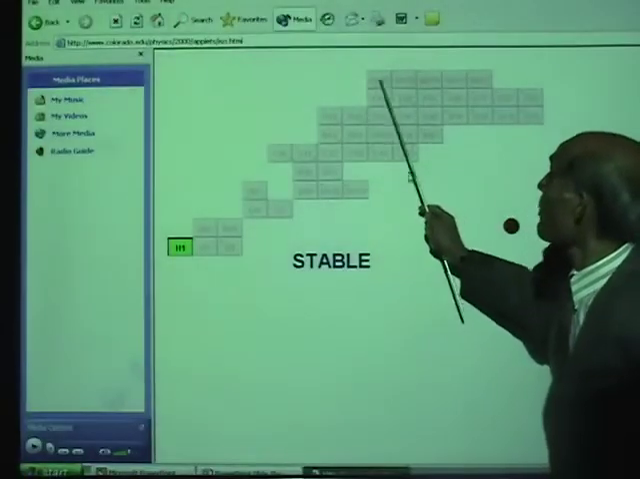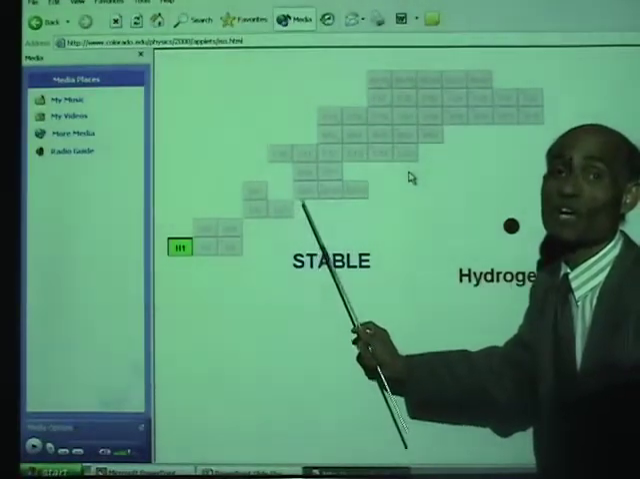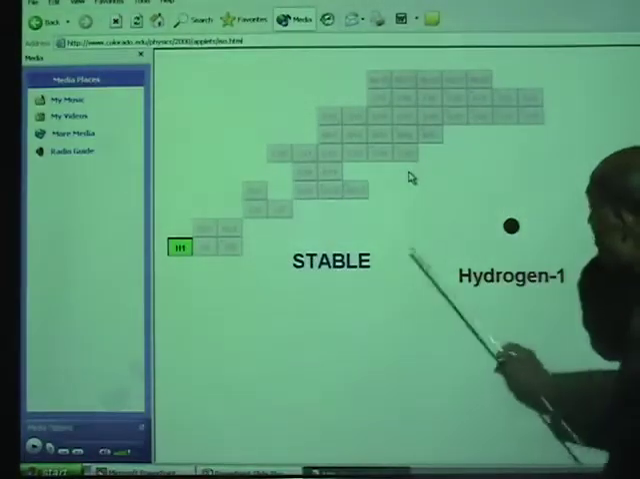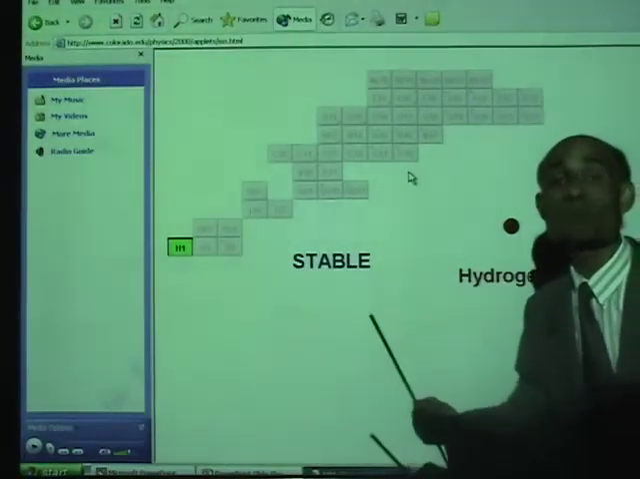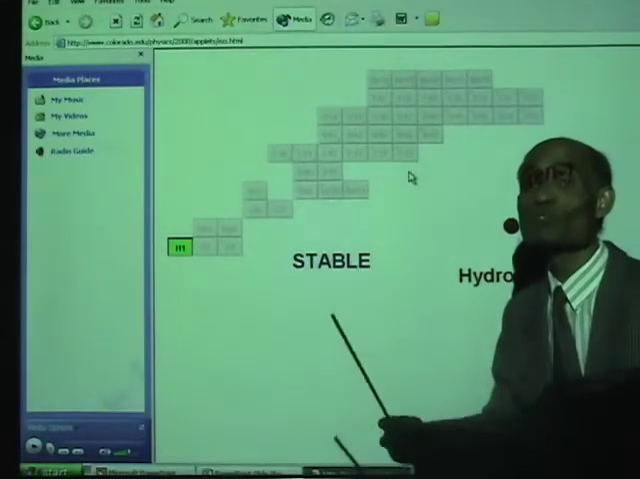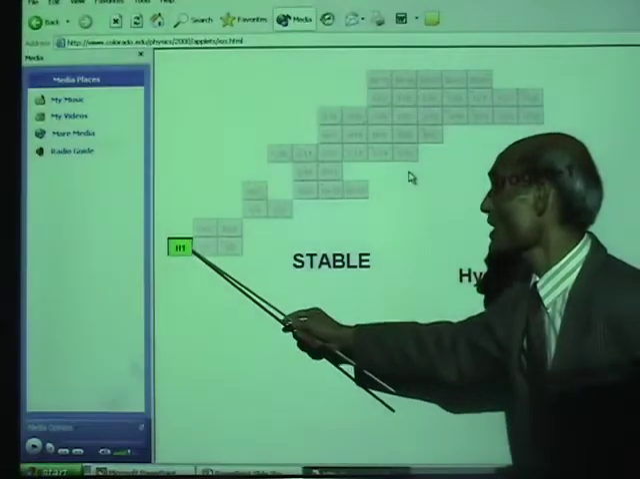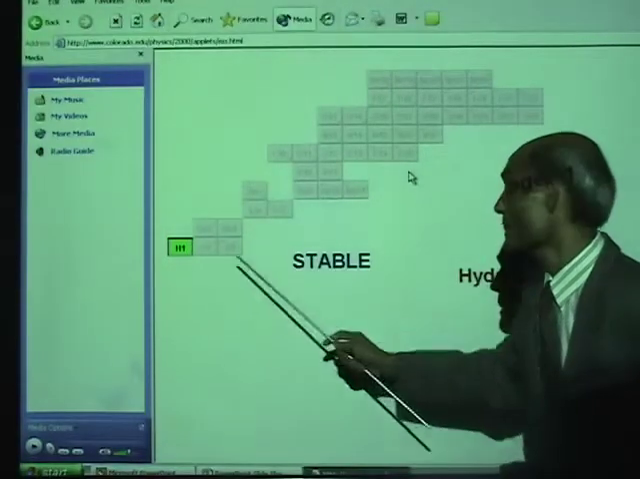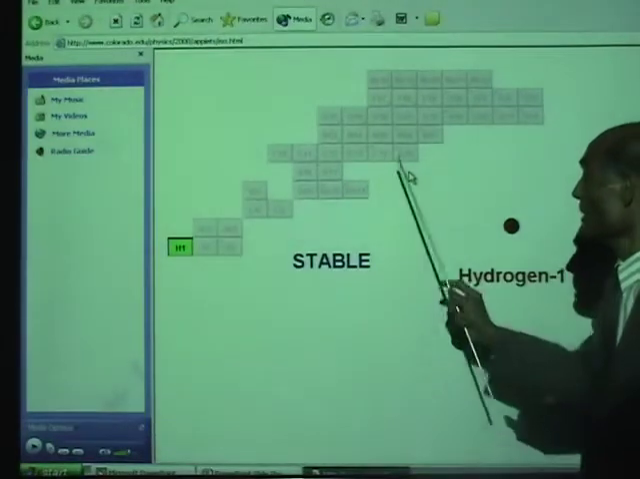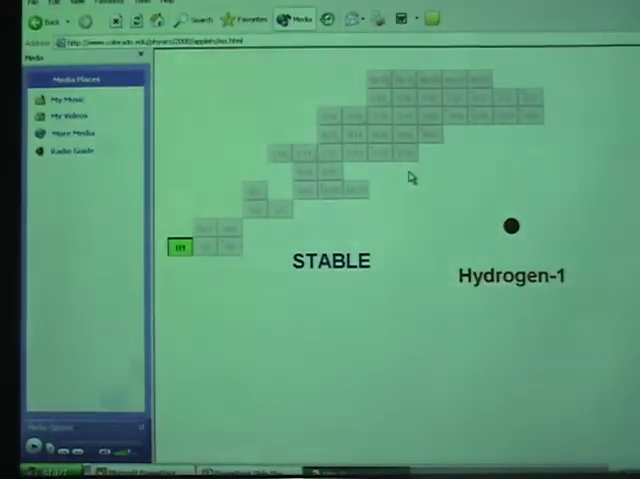Here are some of the elements that we find around us, and if you click on one of them, the table will tell you if it is stable or unstable. If it is unstable, it will show you what happens. So here I have clicked on hydrogen H1. That is stable, just one proton. Now let's click on some of these and see what happens.